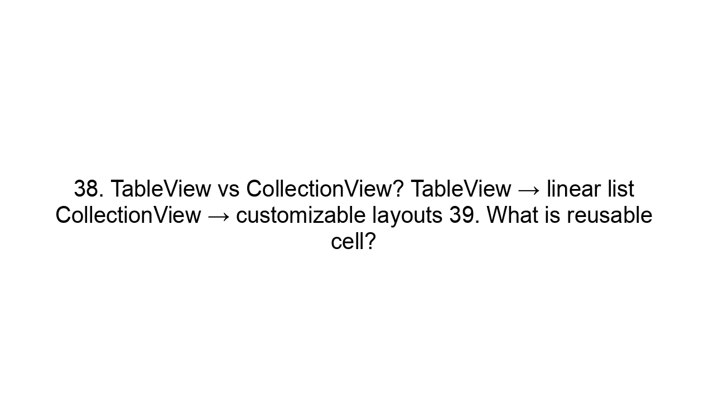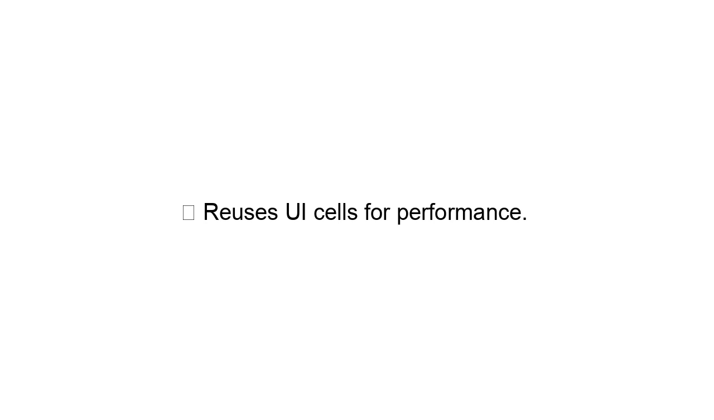38. Table view versus collection view. Table view means linear list. Collection view means customizable layouts. 39. What is a reusable cell? Reuses UI cells for performance. 40. What is a segue? Navigation transition. 41. What is a navigation controller? Stack-based navigation manager. 42. What is a tab bar controller? Bottom tab navigation.